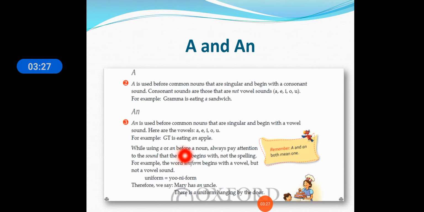While using a or an before a noun, always pay attention to the sound that the noun begins with, not the spelling. For example, the word uniform begins with a vowel but not a vowel sound. Therefore we say Mary has an uncle. There is a uniform hanging by the door. So here we have to see the sound. Uncle is there, uniform is there. Remember, a and an both mean one.